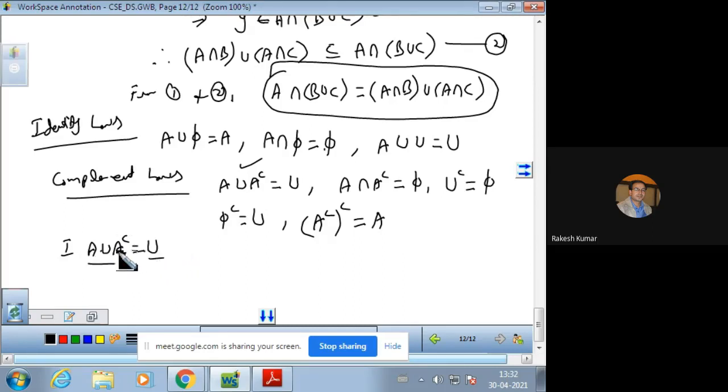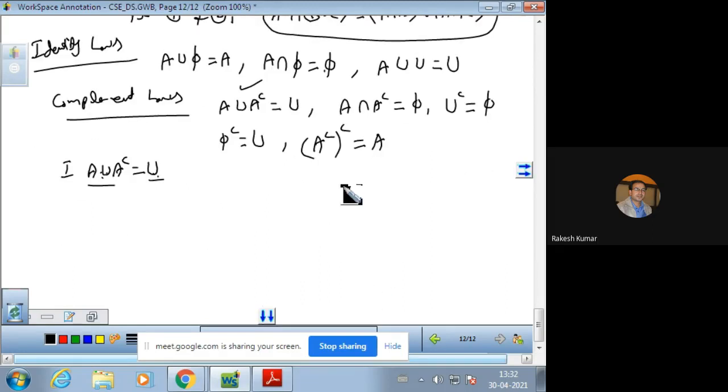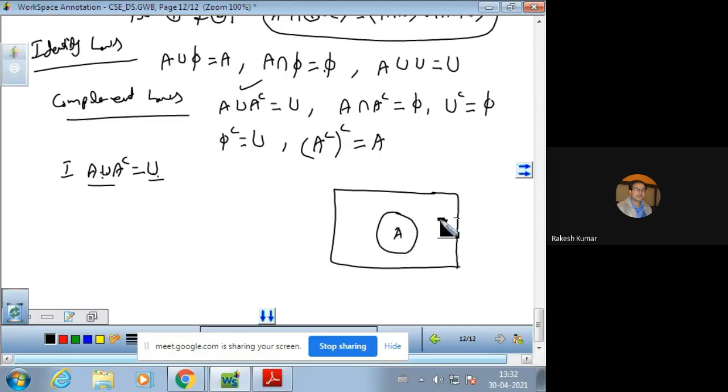To prove both sets equal, this set should be a subset of this, and this set should be a subset of this. And you know that the universal set contains everything we have. Suppose this is the universal set according to the Venn diagram, and this is set A, and the remaining portion is A complement. So it means A union A complement is clearly a subset of universal set, because every set is a subset of a universal set. So A union A complement is a subset of universal set. Name it as number one.